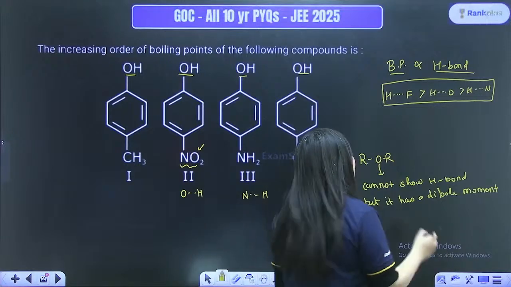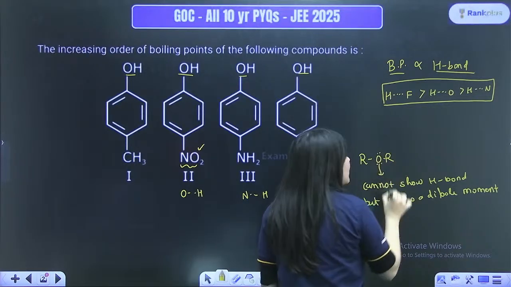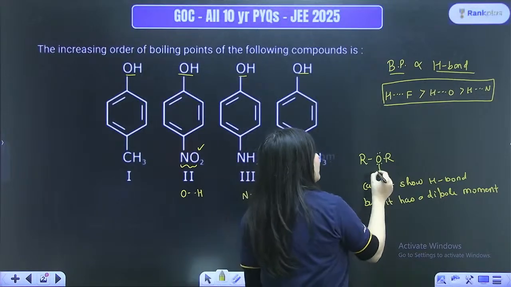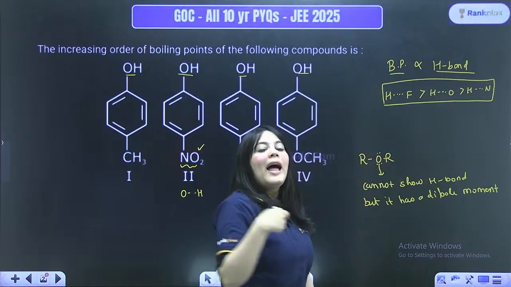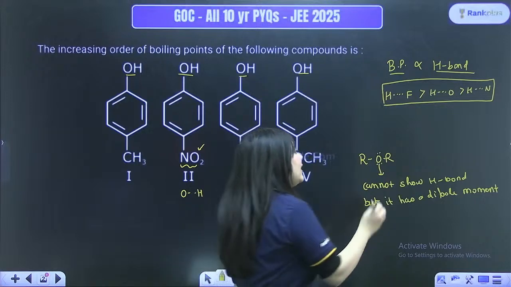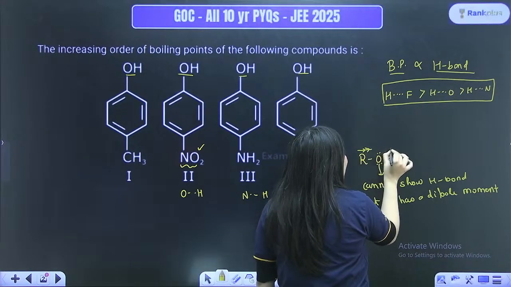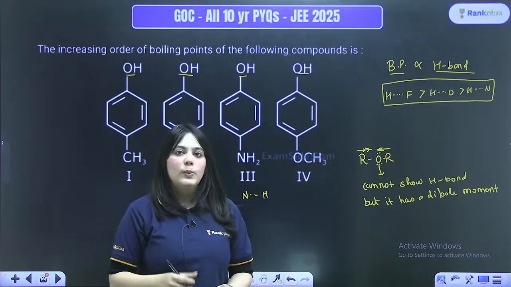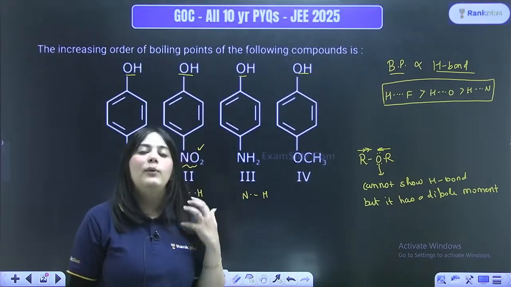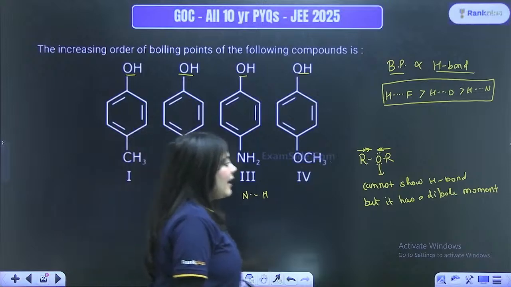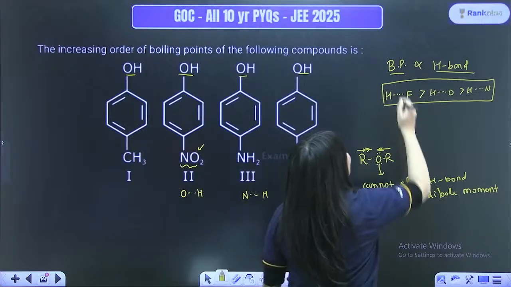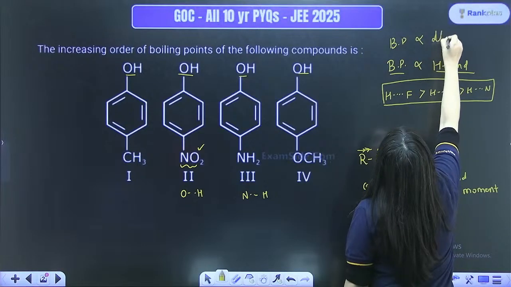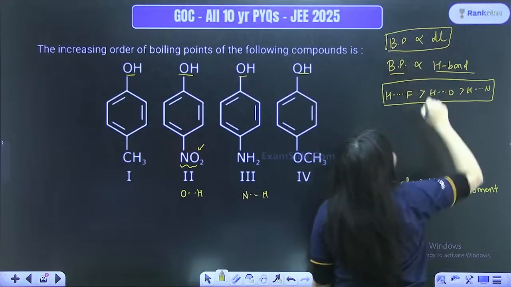It has a dipole moment because the oxygen is attached to carbon, and we know the oxygen is more electronegative. Hence the dipole moment will be there, because the oxygen will attract the electrons towards itself. So it has some kind of dipole moment present here, and always remember that boiling point is also directly proportional to your dipole moment, which is represented by mu.